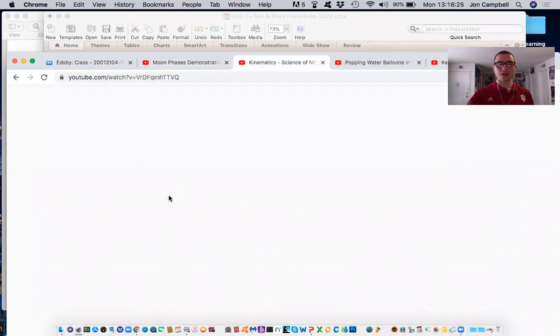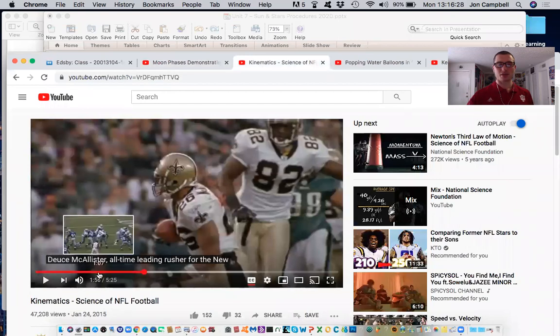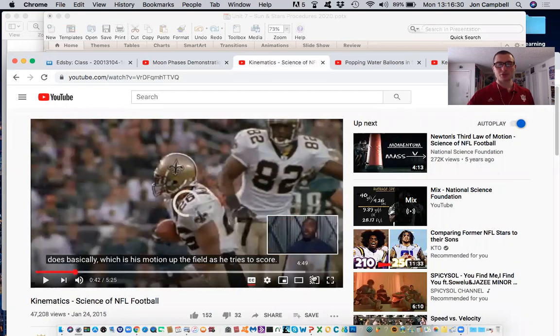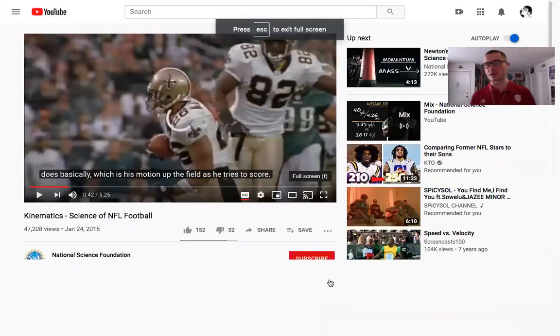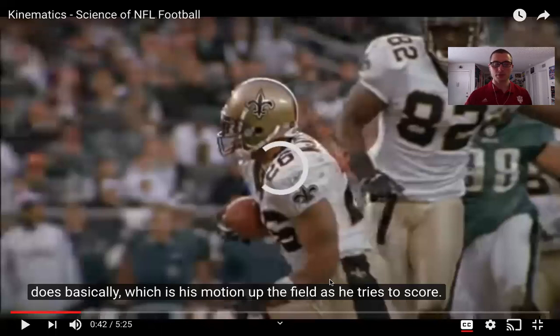Okay. Got a little NFL example here. I'm just going to play a little bit that's really going to explain those key differences between speed and velocity and the like, right? Okay, 3, 2, 1. You guys can hear this okay?